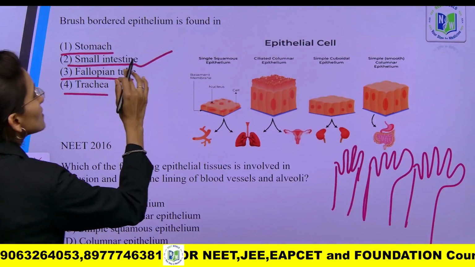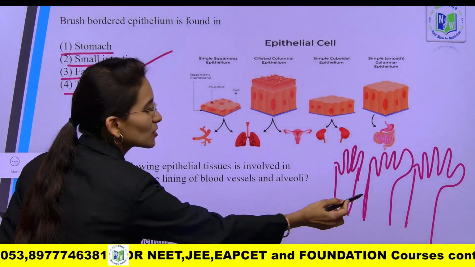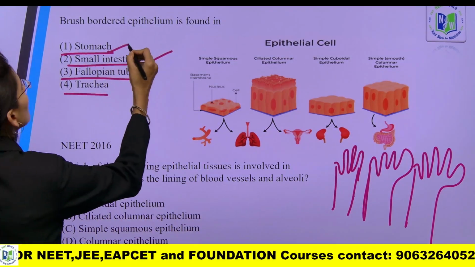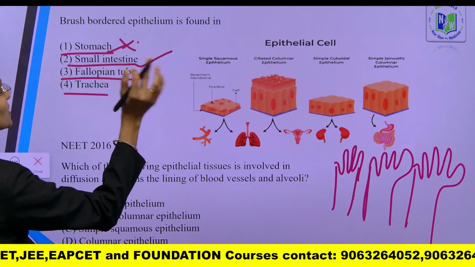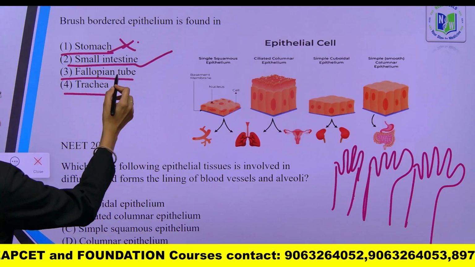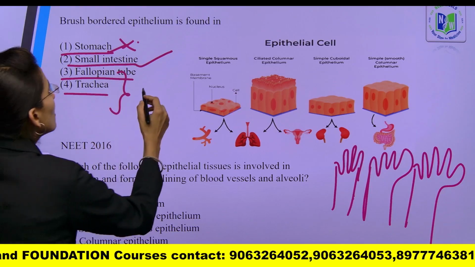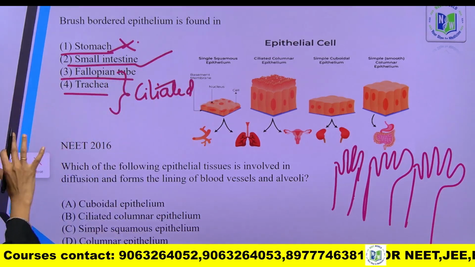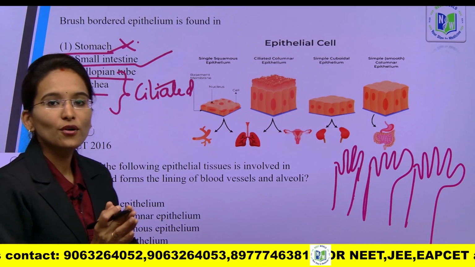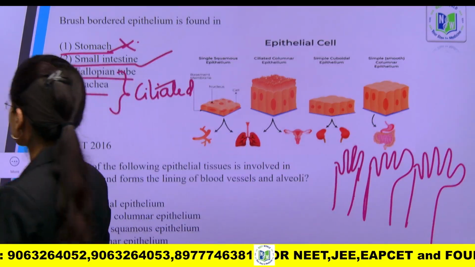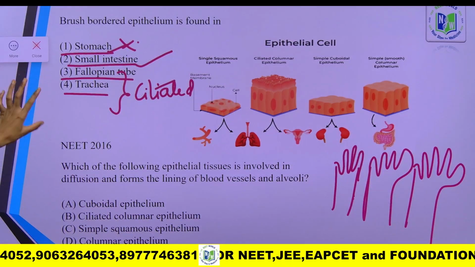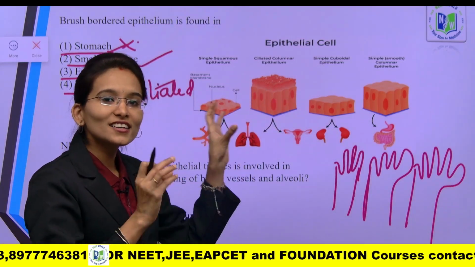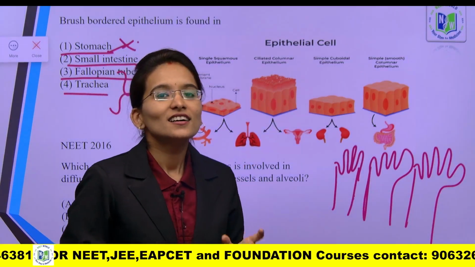Whereas inside the stomach, columnar epithelial cells are present. So, this will be the wrong option. Inside the fallopian tube and trachea, ciliated epithelial cells are found. So, these two are also wrong. Only brush bordered is found in the small intestine. Yes. Next question. It is related to the tissues chapter of the 9th standard, and again this chapter is present in the 12th standard also.